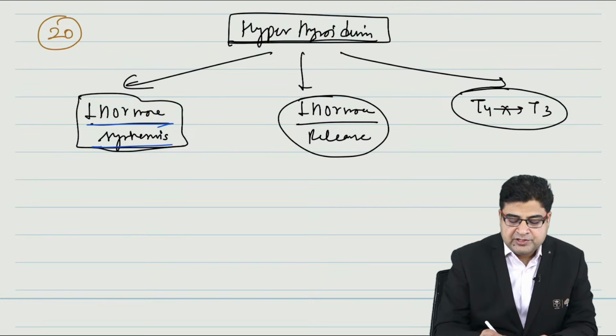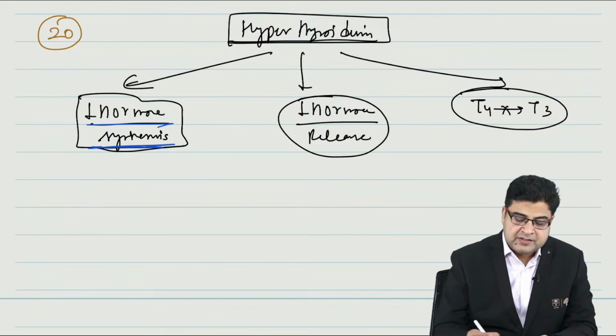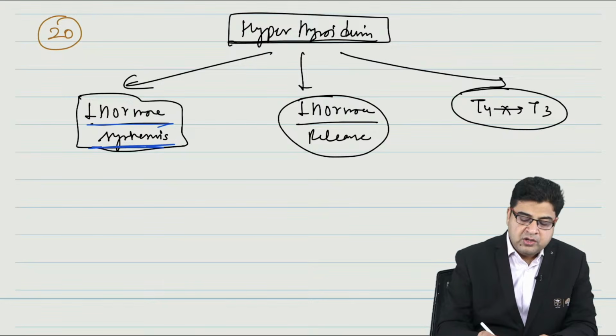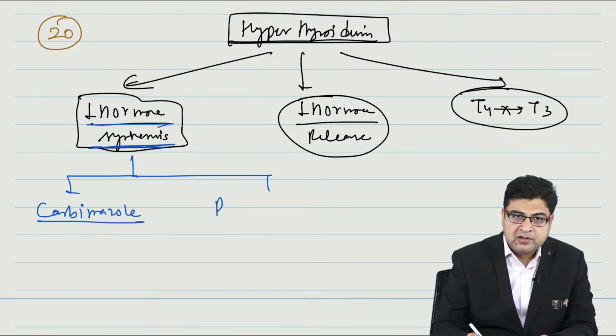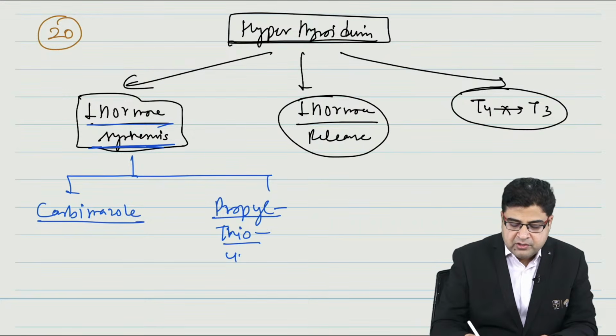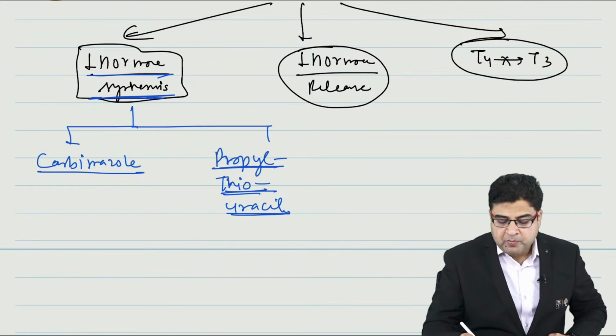The drugs which are hormone synthesis inhibitors, we're going to start with first. These medicines are total two. We have a drug known as carbimazole, and the second drug which belongs to this class is known as propylthiouracil. Propylthiouracil is known as PTU.